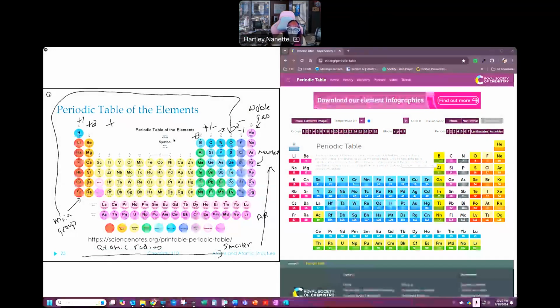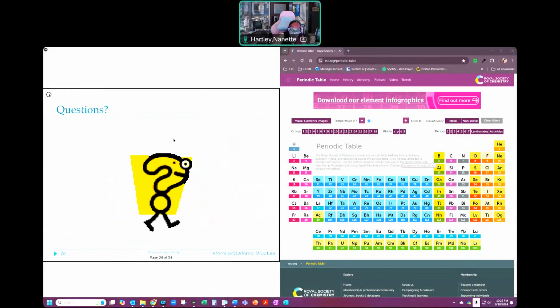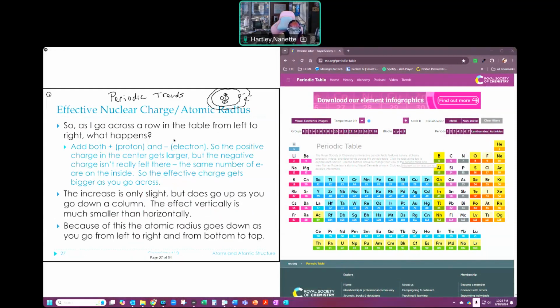Okay, so when we talk about effective nuclear charge and atomic radius, they're both the same trend. My atomic radius gets smaller as I go from left to right and smaller as I go from bottom to top. The effective nuclear charge gets larger as I go from left to right and from the bottom to the top.